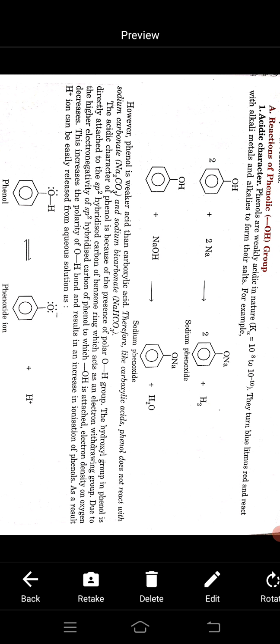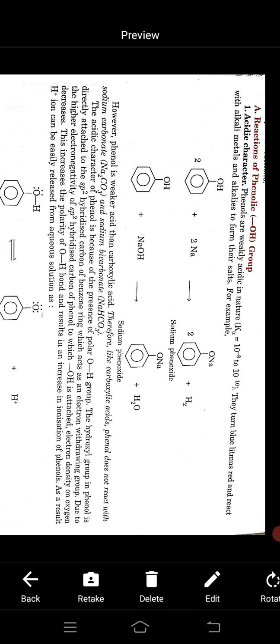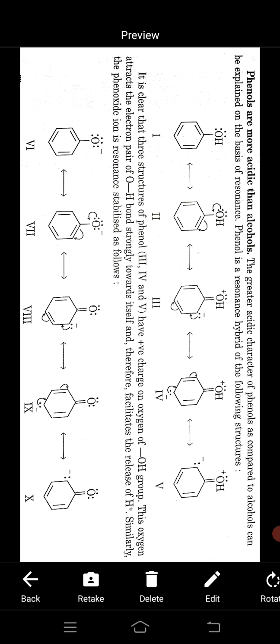As this benzene ring acts as an electron withdrawing group, it increases the polarity of the OH bond. As a result, it easily gives H plus ion in aqueous solution and shows its acidity. And you already know that phenols are more acidic than alcohols.